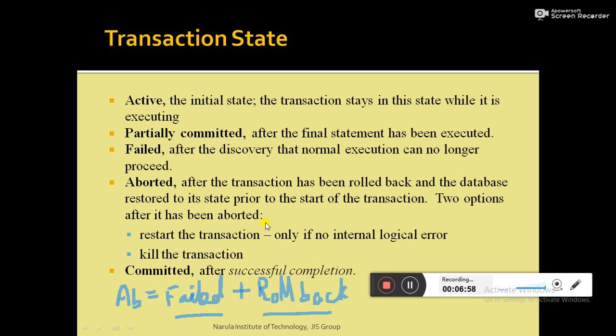Now once the transaction is aborted, we have two options after it has been aborted. The first option is that we can restart the transaction again. We can only restart the transaction if no internal logical errors are there. If the transaction is aborted due to maybe a power failure, then once the power has come back, we can restart our transaction from the beginning. And the other option is to kill the transaction, which means we have to kill the transaction manually.